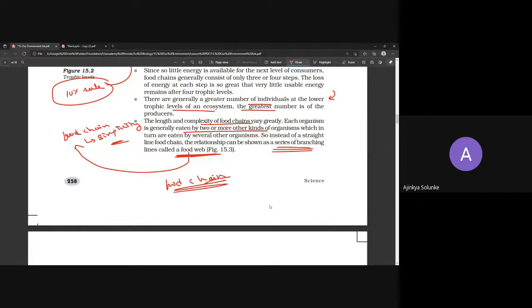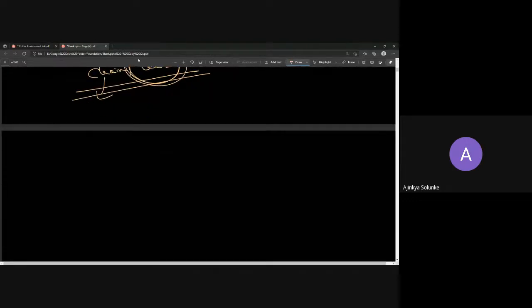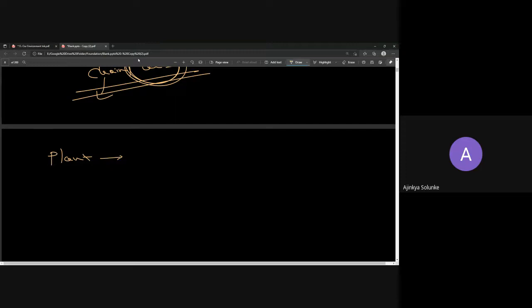So kindly revise with me. Plant will be eaten by whom? You require only one, right? Plant being eaten by whom? Deer. And deer being eaten by whom?